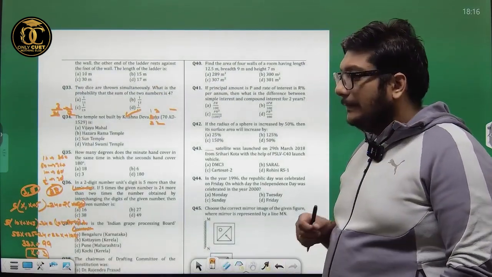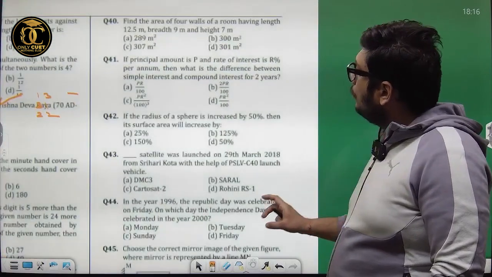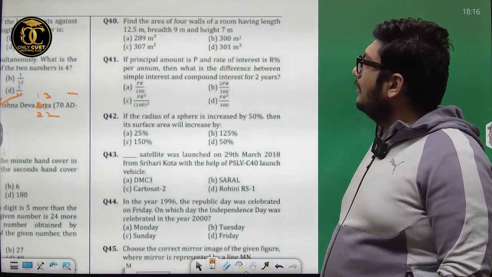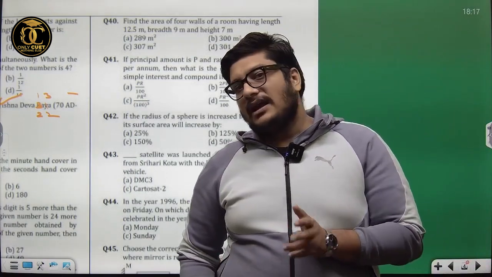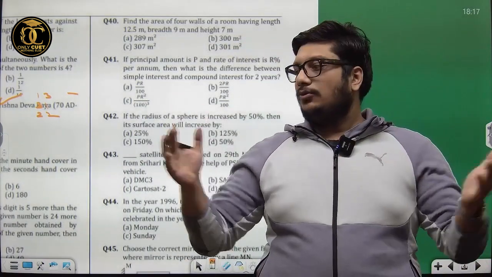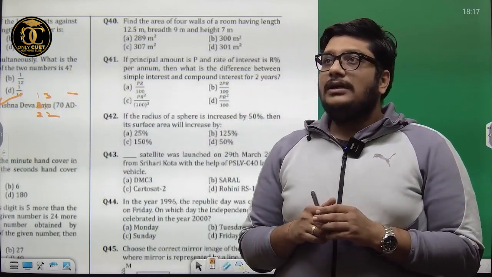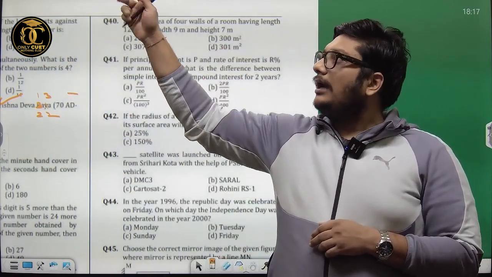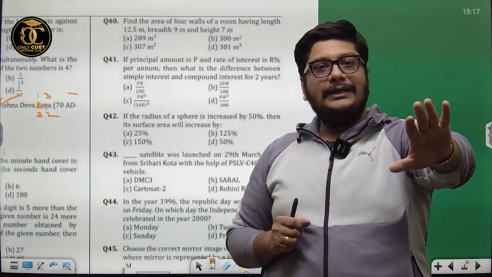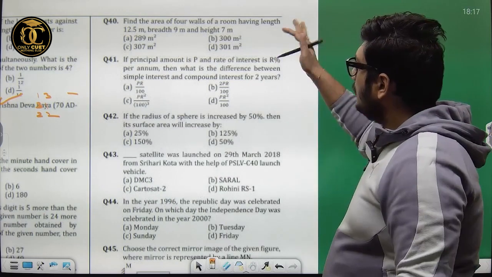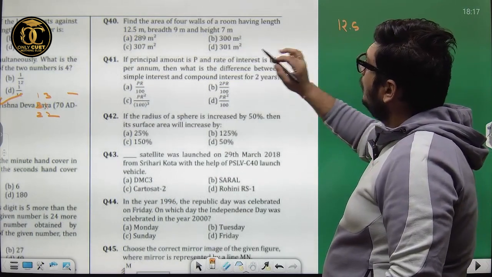Question number 40. Find the area of 4 walls of a room having length this, breadth this. If you're not able to understand, it's four. Imagine I am there in this room. Now this is the length, I have to multiply it by height. This is the breadth, I have to multiply it by height, and twice. Same logic applying it here. 12.5 to height